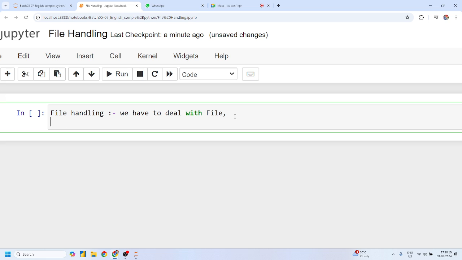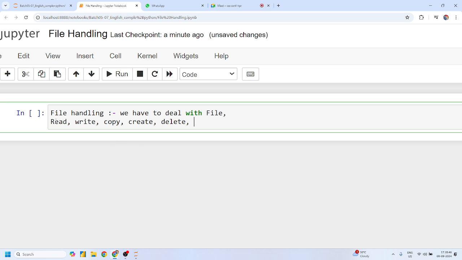Suppose we have any number of files, whether it is a textual file, binary file, any PDF or any XYZ files. We can read data, we can write data to a new file, we can copy all the data, we can create a new file, we can drop or delete an existing file, right?